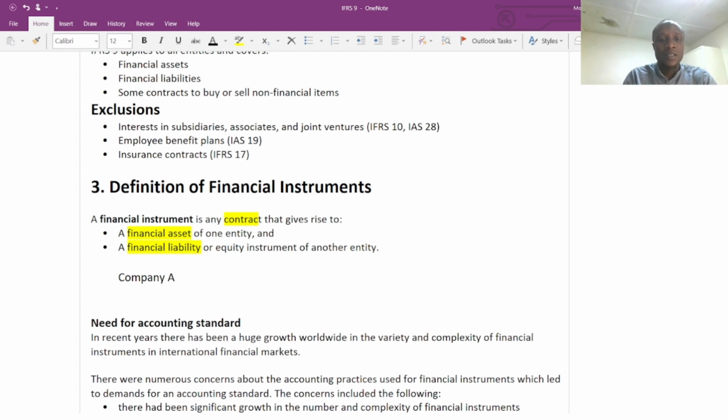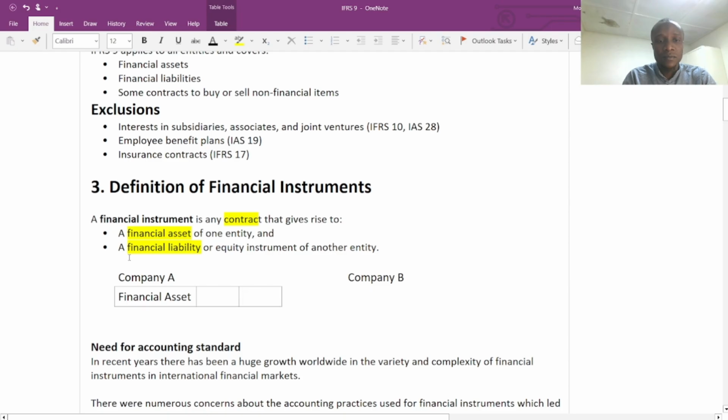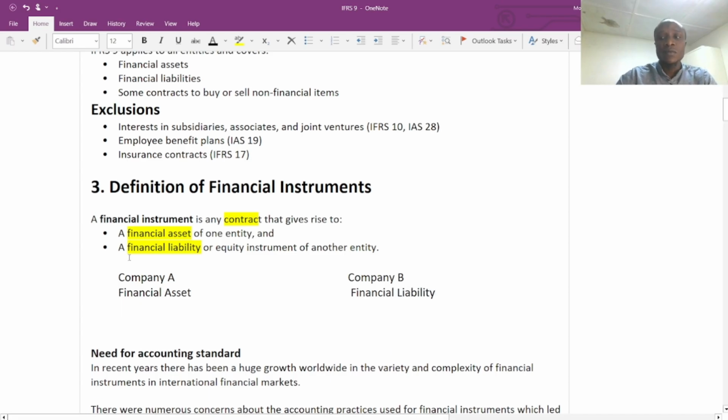Let's look at company A and let's look at company B. Company A, let's say financial asset, and company B, financial liability, for example.